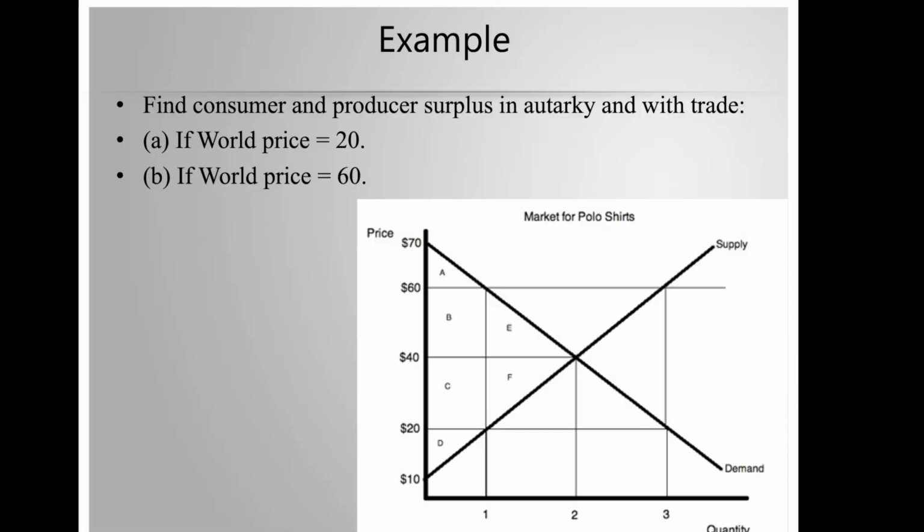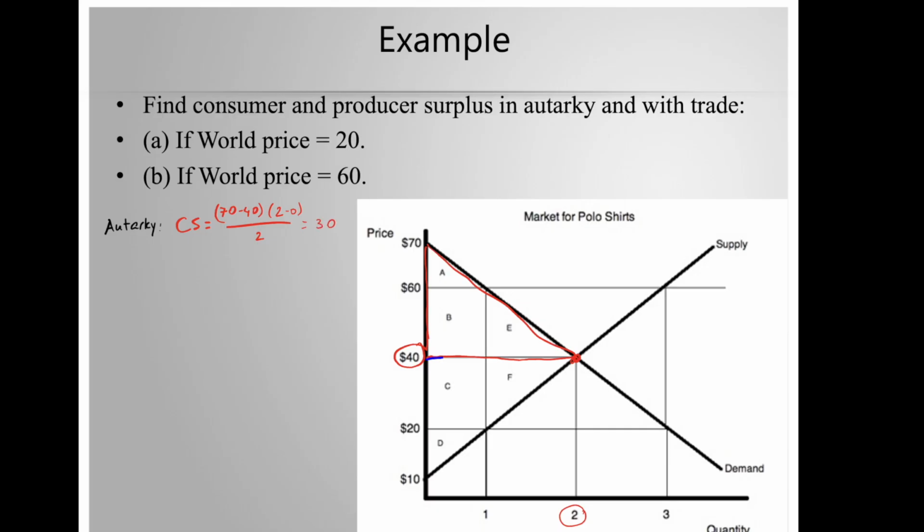Let's go over an example. Find consumer and producer surplus in autarky and with trade. A, if the world price is 20. In autarky, the price is 40. That is defined by this equilibrium point here. And so the quantity is 2. And so to find consumer surplus, we need to calculate this area here. It's area ABE. So that is the area of the right triangle, which is 70 minus 40 times 2 minus 0 divided by 2, equal 30.